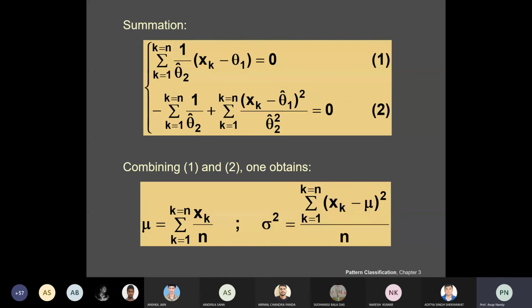What will be its formula? It should be 1 by n, summation of k equal to 1 to n of xk. Isn't it?